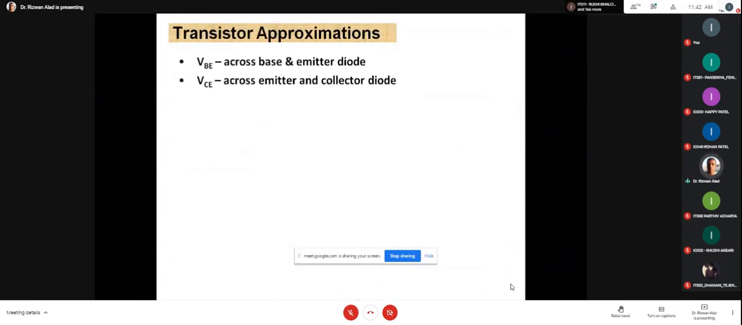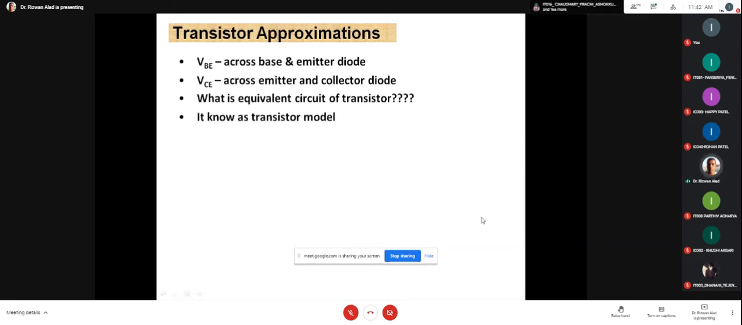It means VB is the voltage across base and emitter, and VC is the voltage across emitter and collector. So what is the meaning of the equivalent circuit of the transistor? If I take both as reference, how can I draw the equivalent circuit of the transistor? So it is known as a transistor model.